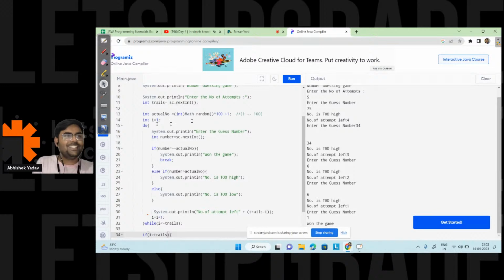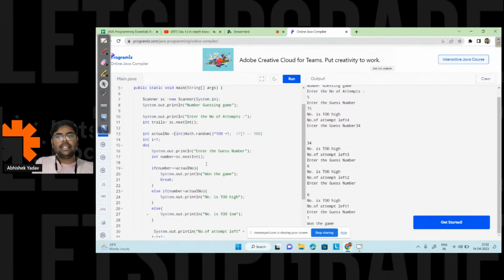Last time Shubham is saying 1. Okay, Shubham, you have won the game, but you have already given 3 answers, right? So why are we getting 1? Can you guys write in the chat? Anyone? Here I am missing something or what? Please write in the chat. At line number 13, am I missing something or what?